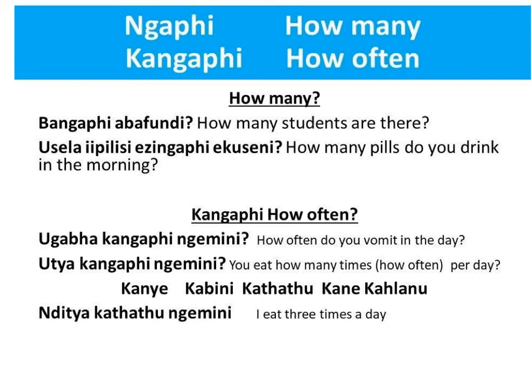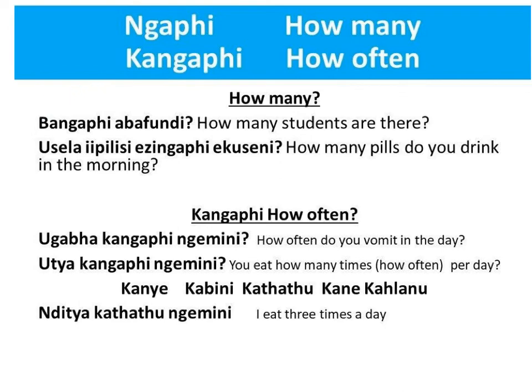Ngapi is slightly more complicated, and we can use kangapi either to ask how many, or we can add ka to the front and ask how often. The complication is with the construct for how many, as it gets quite complicated on the concord that you use when you construct the sentence.